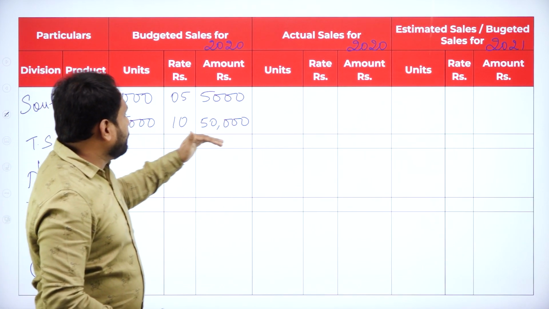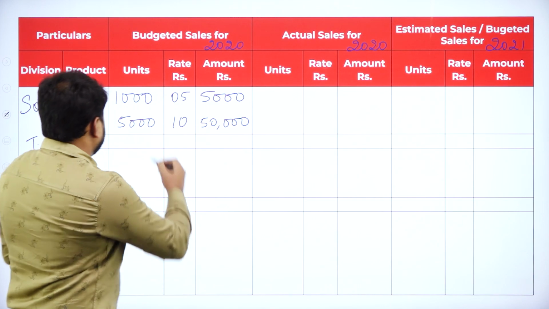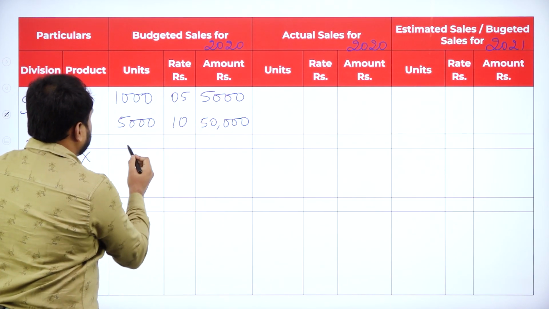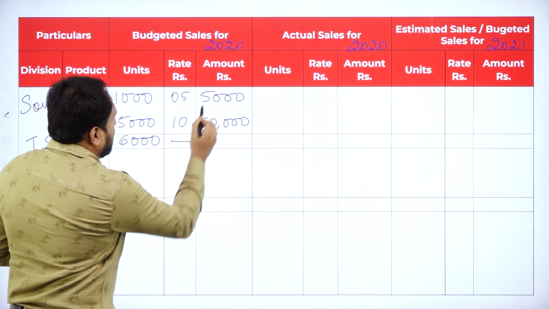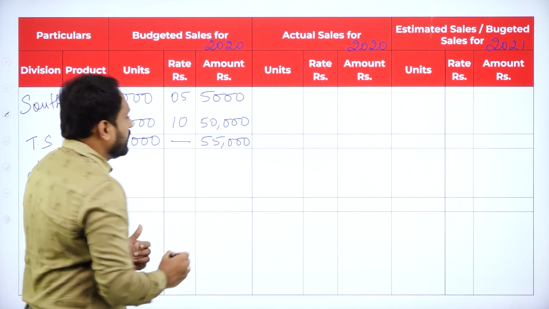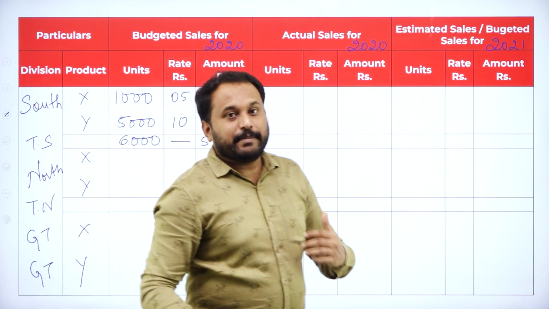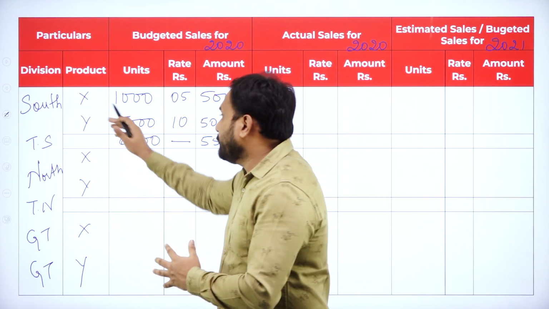So we are done with the first one. Let's go with the next one, that is calculate it. 1000 plus 5000, that will be your 6000. And the total is 55,000. So we got the first budgeted sale for 2020 of product X and Y of South.